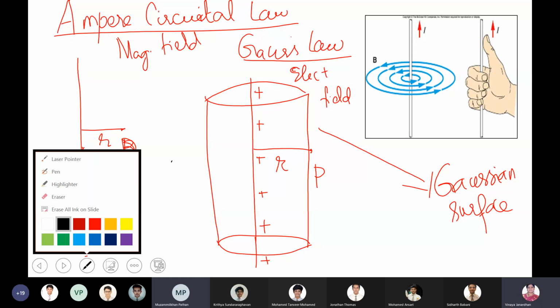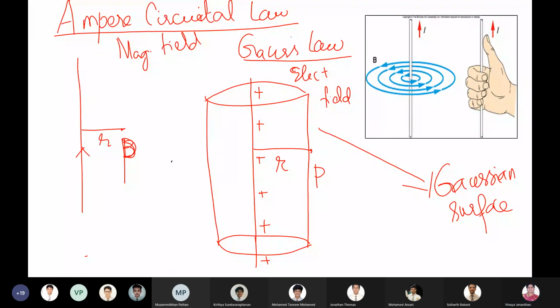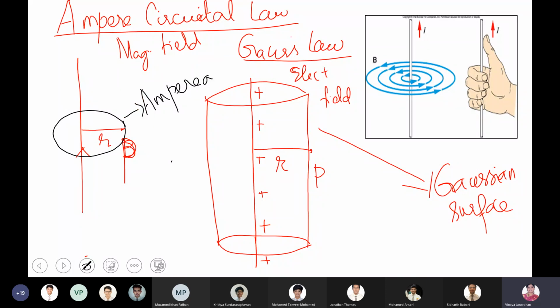Okay. So suppose I want to find the strength of the magnetic field at point P. In that case, I have to construct a loop, an imaginary loop, and this loop we call an Amperian loop. Now this Amperian loop should pass through the point P and should enclose the current carrying wire.